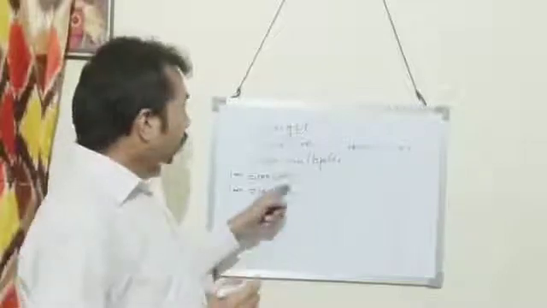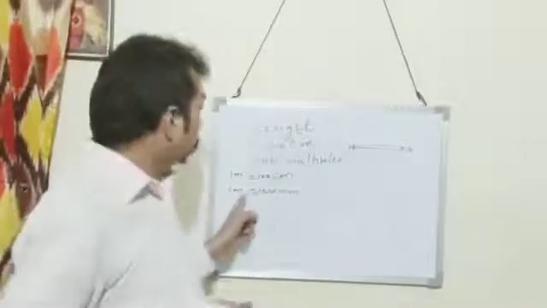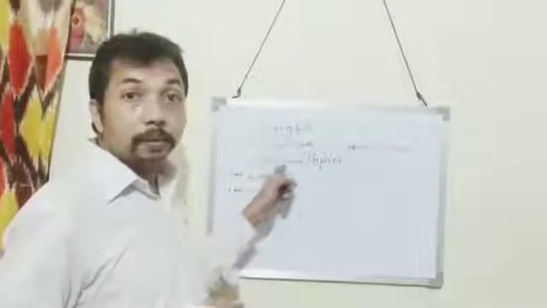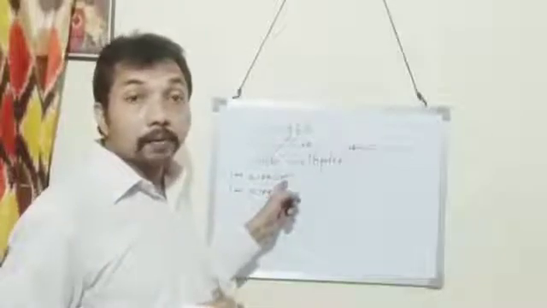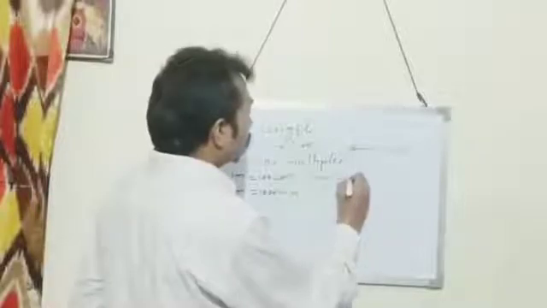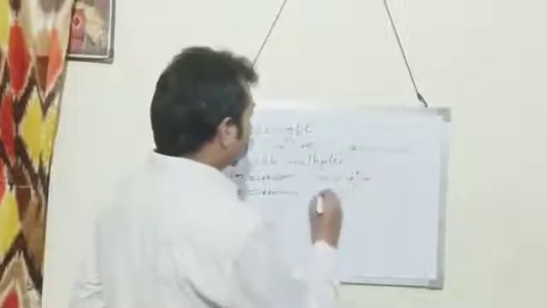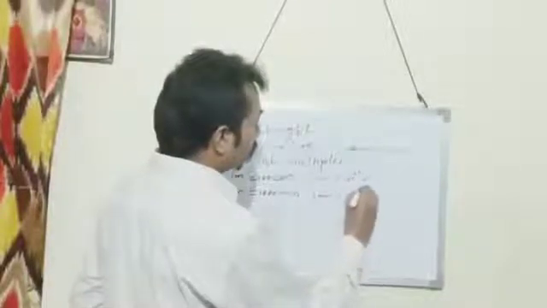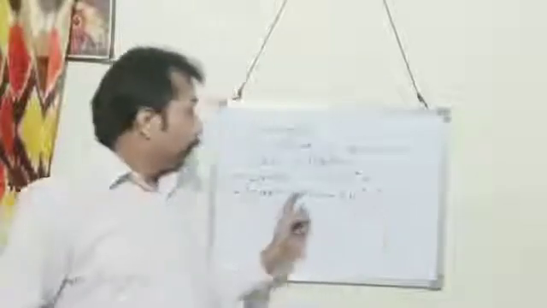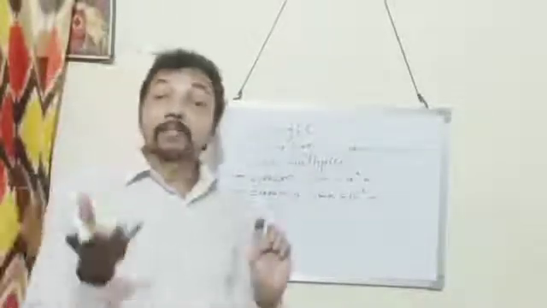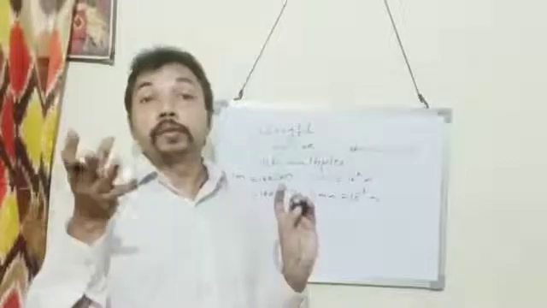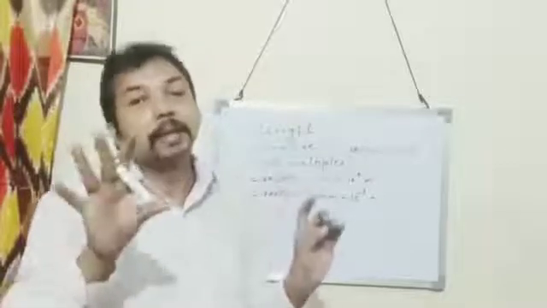So centimeter and millimeter are submultiples of meter. Or 1 centimeter is 10 to the power minus 2 meter. Or 1 millimeter is 10 to the power minus 3 meter. So millimeter and centimeter are submultiples of meter. They are smaller than meter.